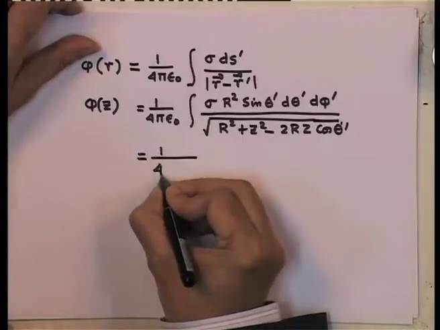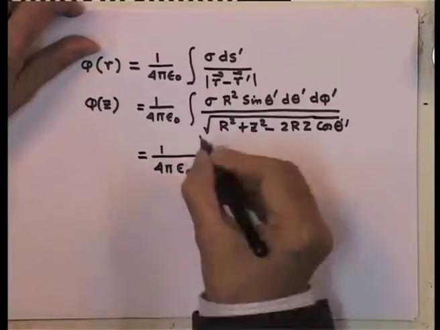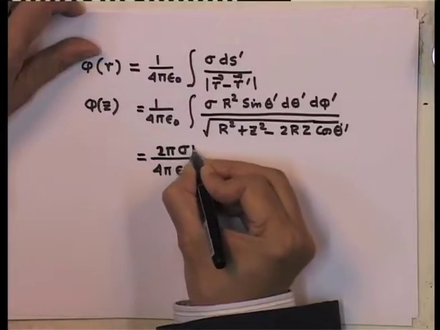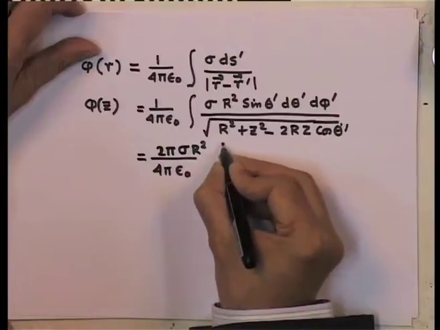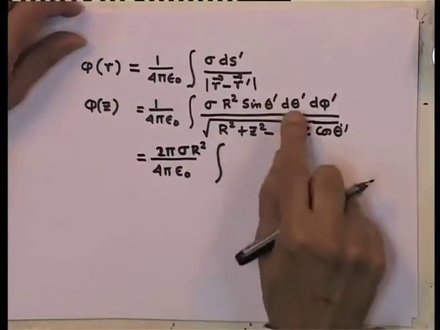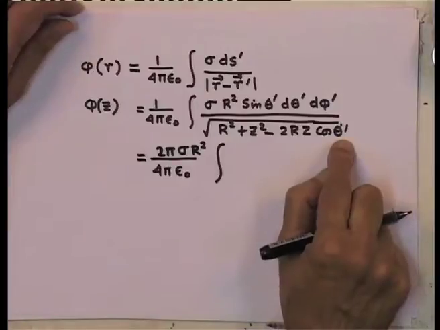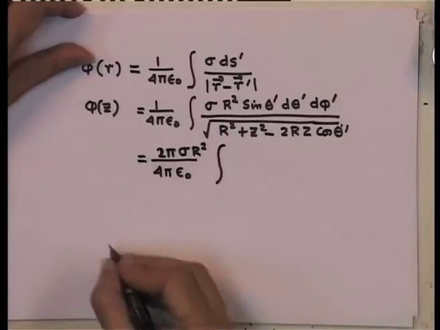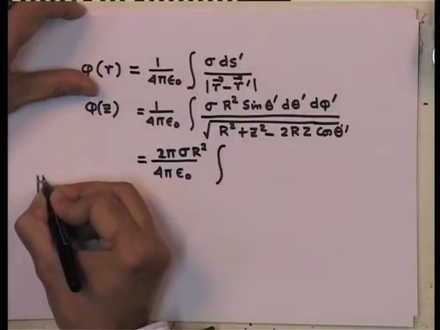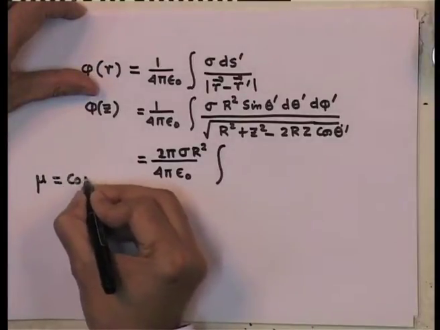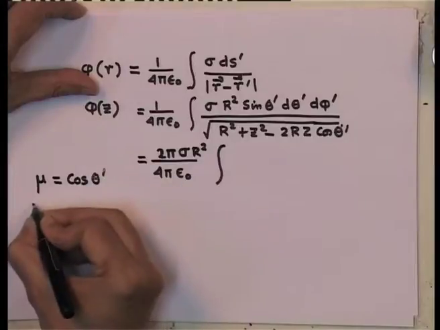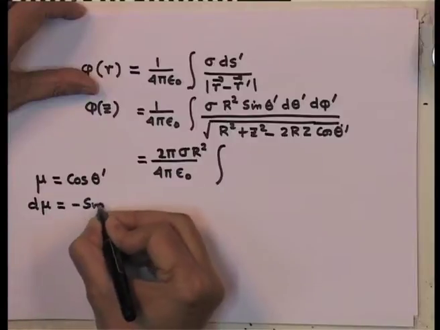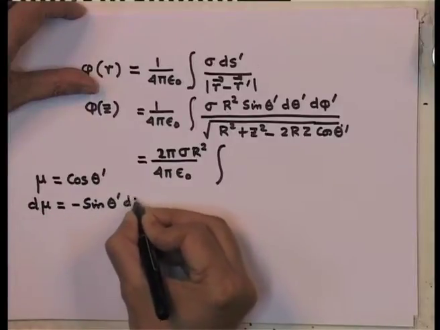So, I have got 1 over 4 pi epsilon 0, 2 pi sigma r square, these are all constant. I am left with sin theta prime d theta prime divided by this. And let me introduce a change of variable by taking mu equal to cos theta prime, which means d mu is equal to minus sin theta prime d theta prime.